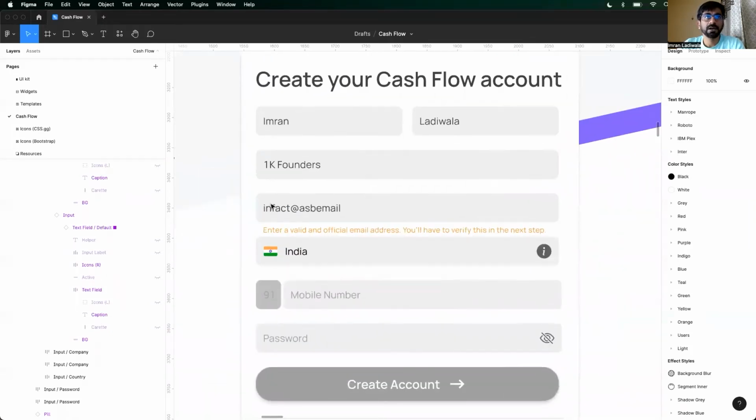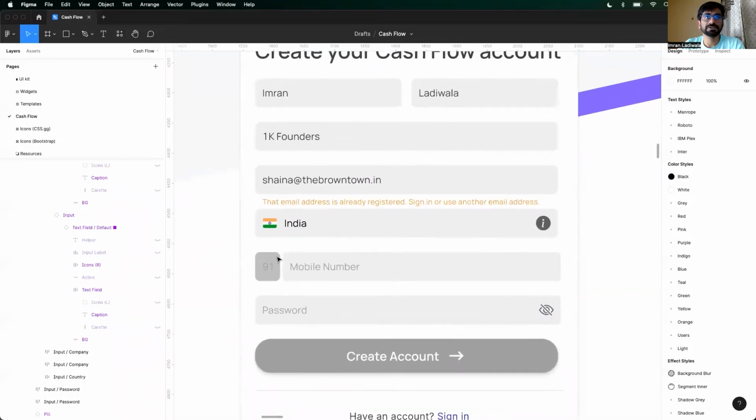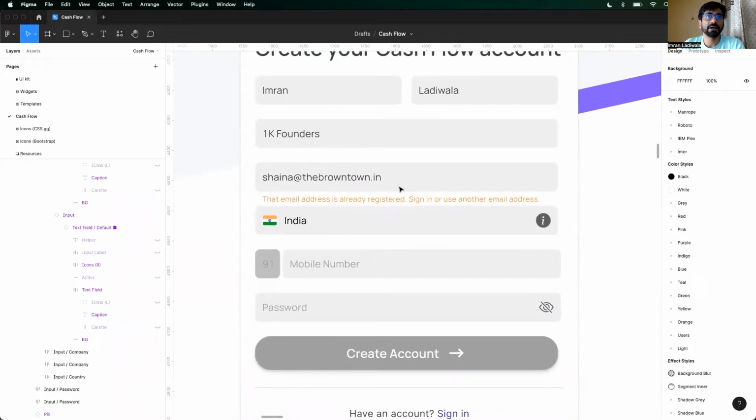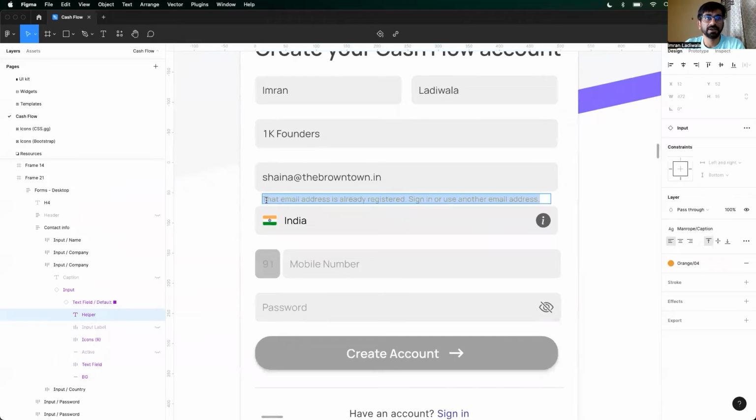Next, you entered an incorrect email address. You got an error message over here: enter a valid official email address. And next, if you entered an email address which is already registered, you would get a different message, right?